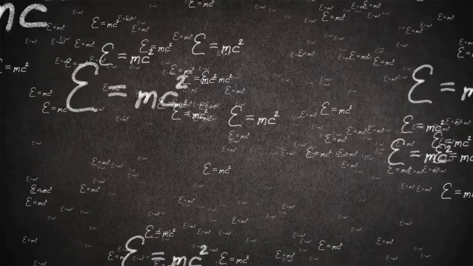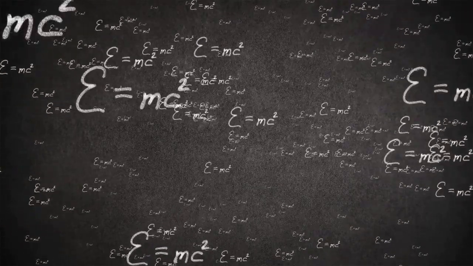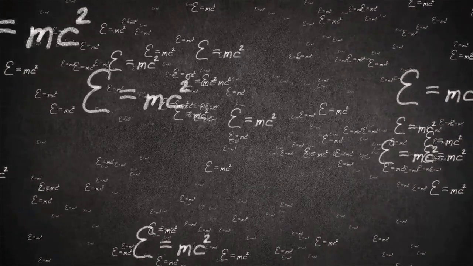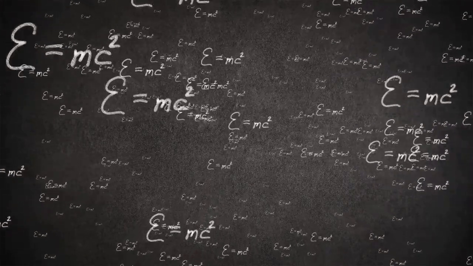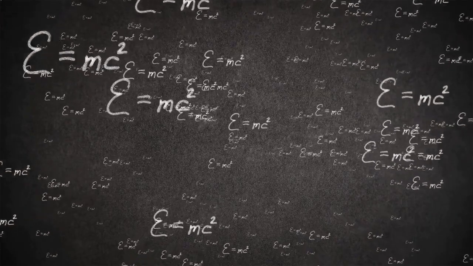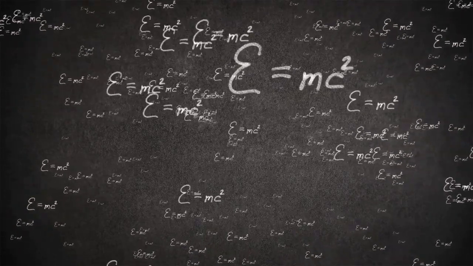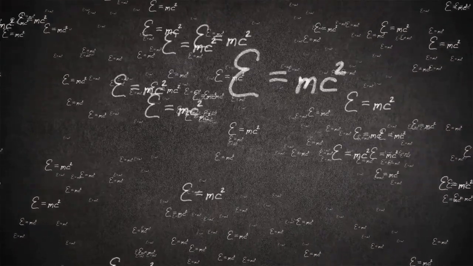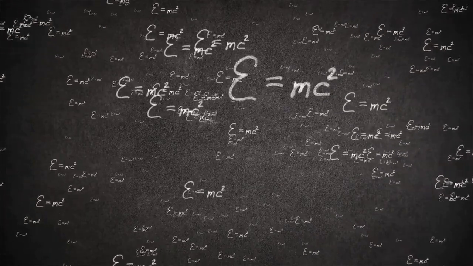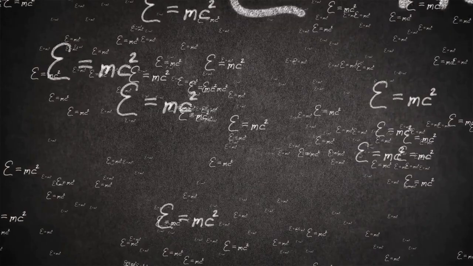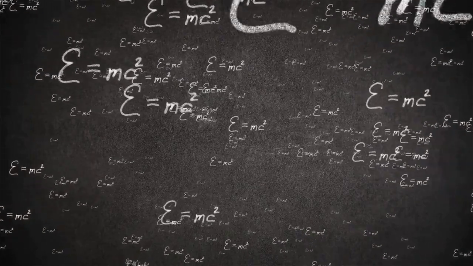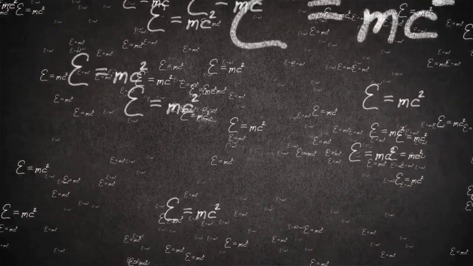in physics. The phenomenon of length contraction has also been confirmed by many experiments, including the famous Michelson-Morley experiment, which tested the properties of light and the hypothetical ether. The results of this experiment confirmed the validity of special relativity and led to a new understanding of the nature of space and time. Einstein's equation, E equals mc squared, expresses the idea that mass and energy are interchangeable.